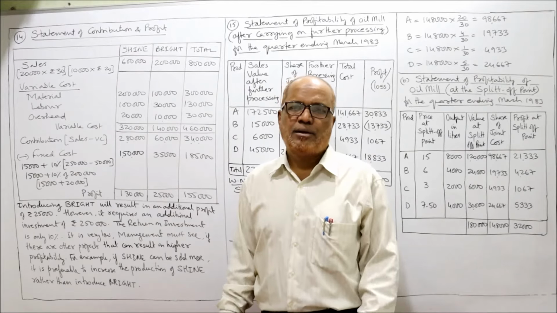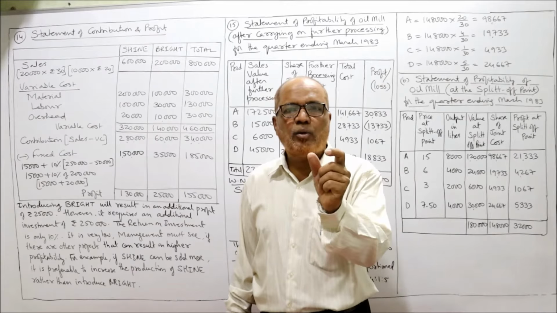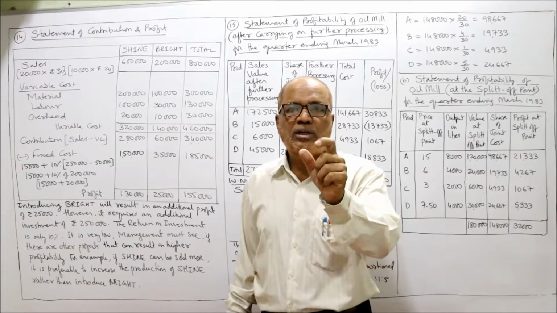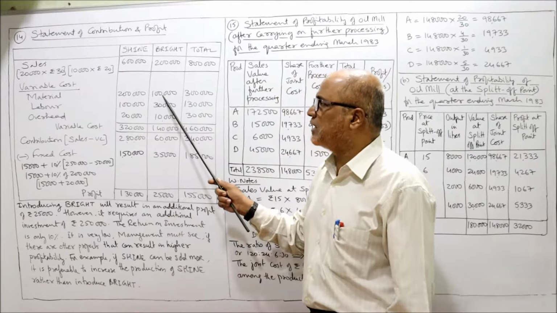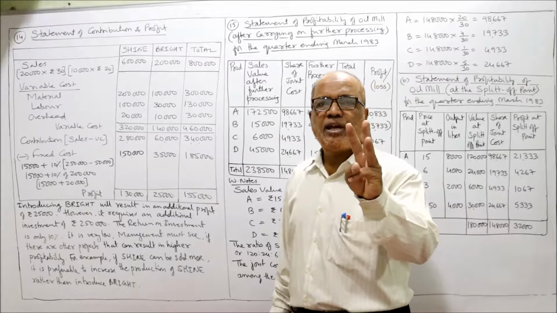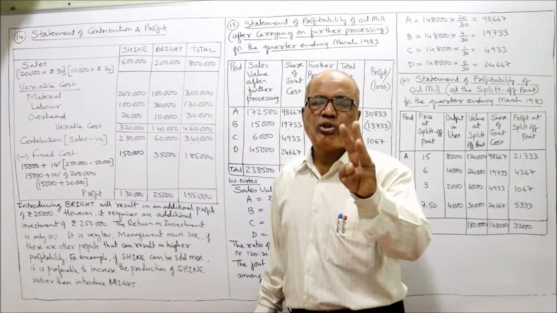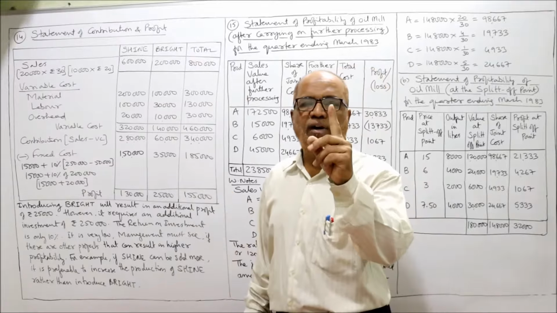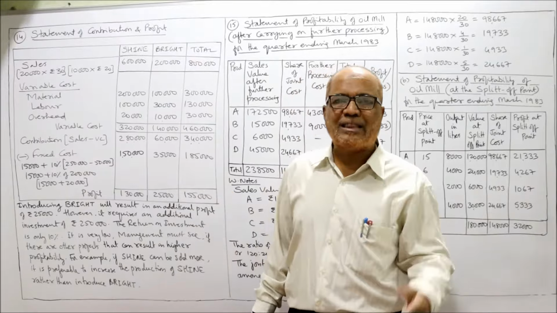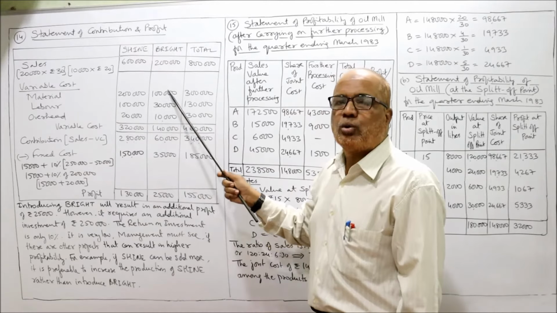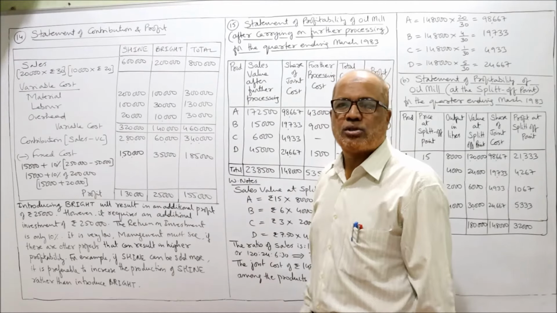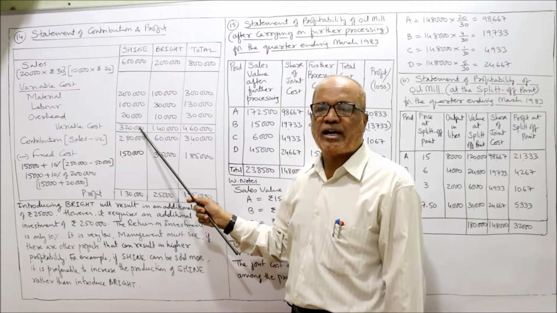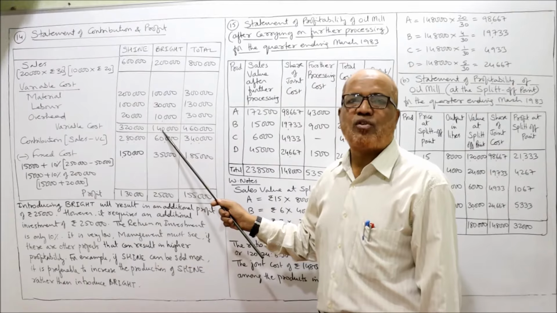New product Bright. Material is 10 rupees per unit, so 10 into 10,000, 1 lakh rupees material. Labor is 3 rupees per unit for Bright, so 3 into 10,000, 30,000 rupees labor. Variable overhead is 1 rupee per unit, so 1 rupee into 10,000, 10,000 rupees. The total variable cost for Bright will be 1 lakh 40,000, and 3 lakh 20,000 is the variable cost for Shine.